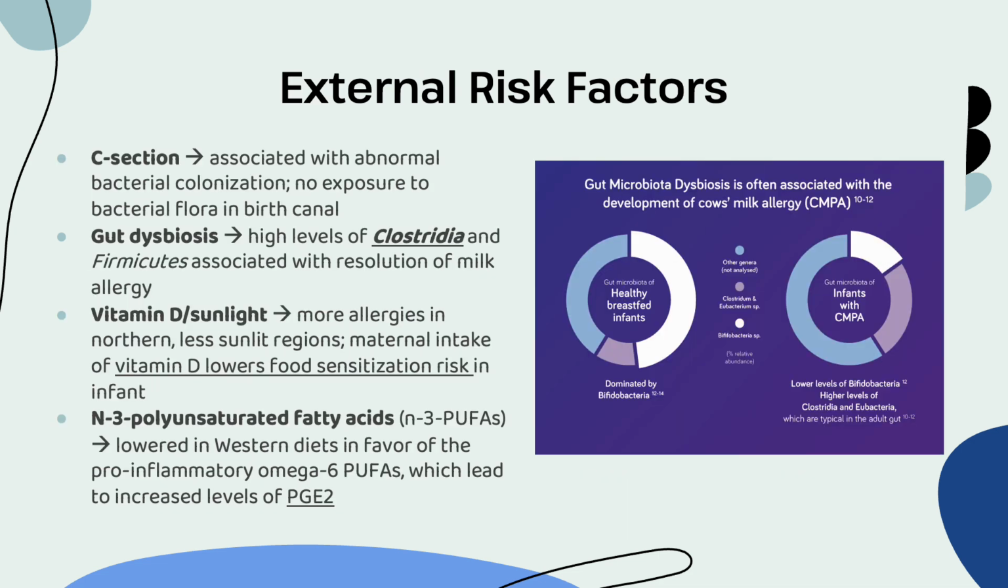So let's talk a little bit about some of these other risk factors. We talked about some of the more endogenous ones, but things like being a C-section baby tend to increase your risk. You don't get those bacterial flora that you typically get when you pass through the birth canal, and that is something that is starting to change. Gut dysbiosis. We see that certain levels of certain bacteria are more associated with potentially resolving, in this case, a milk allergy. So that's interesting to think about, and this is one of the most exciting places in food allergy research.